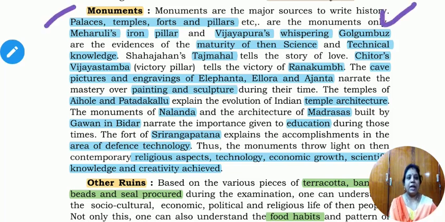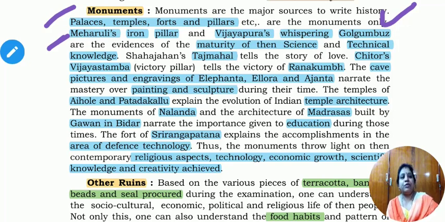The Meheroli iron pillar we found in Delhi. It is one of the iron pillars. It is not rusted even now, even though they kept it in an open space where we find Qutub Minar. There this pillar is available, and that is also one of the examples of our monuments.